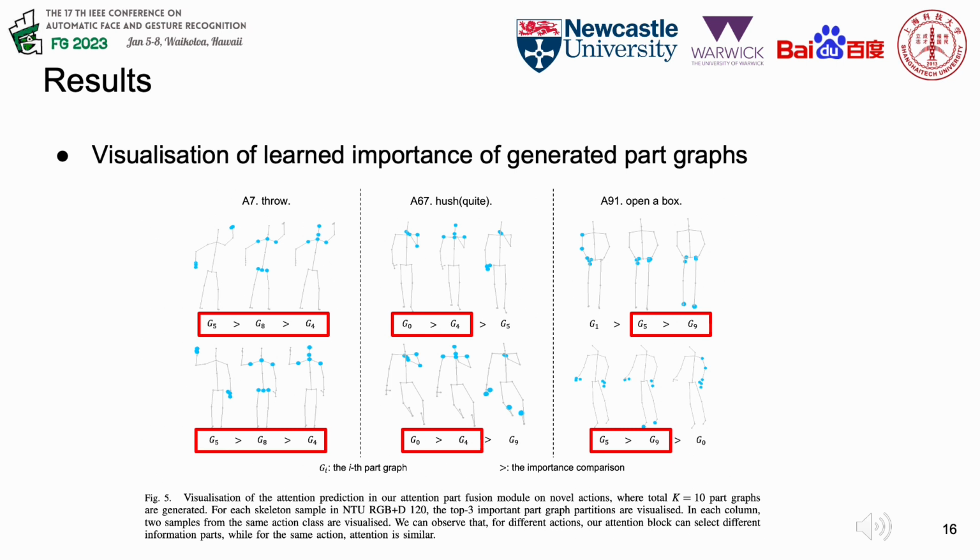Here we present some visualizations. In this figure, we visualize the attention prediction of the attentional part fusion module. For each skeleton, we show the top 3 important part graphs. We can observe that, for different actions, our attention block can select different informative parts, while for the same action, attention is similar. This demonstrates that our attention mechanism is class agnostic. The learned graphs can help in one-shot recognition.